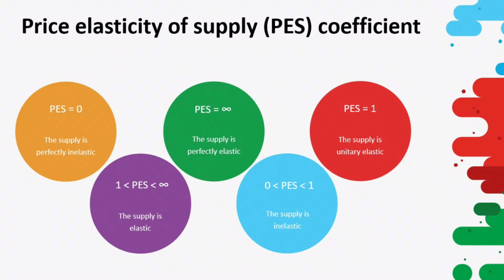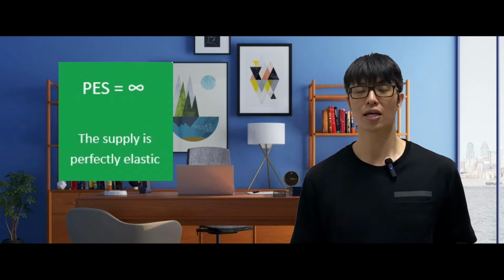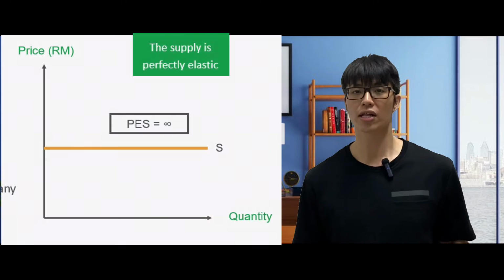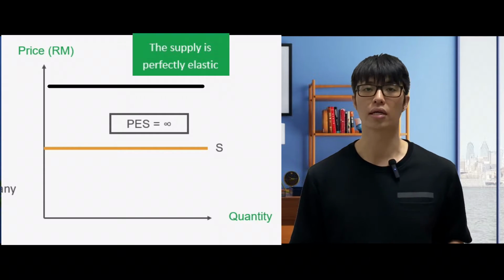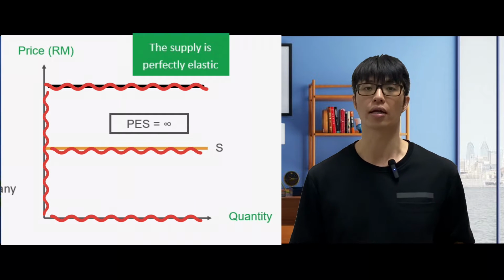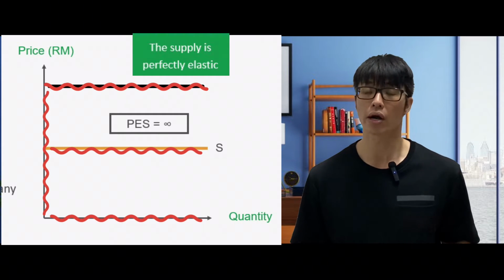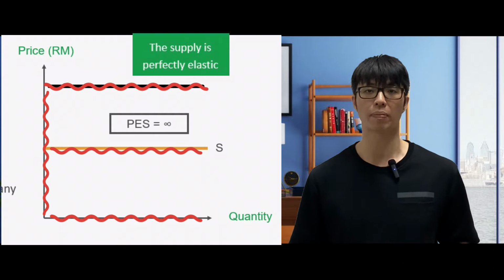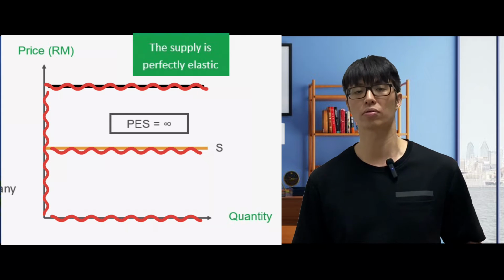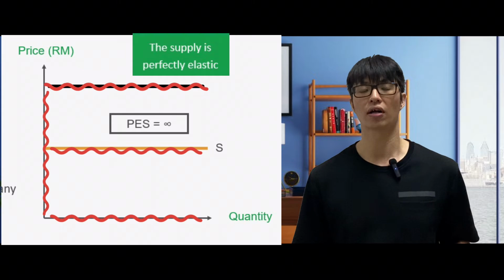Second coefficient will be infinite. When the coefficient is infinite, it will be perfectly elastic. Perfectly elastic, again, you can just use the imaginary line. When you see the imaginary line on top, you will see that it's a perfect E, which shows that now the producers are very elastic. They are very responsive. As long as you can afford that price, they produce as much as possible. So that one is perfectly elastic.